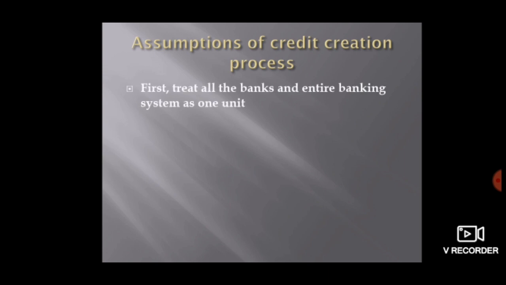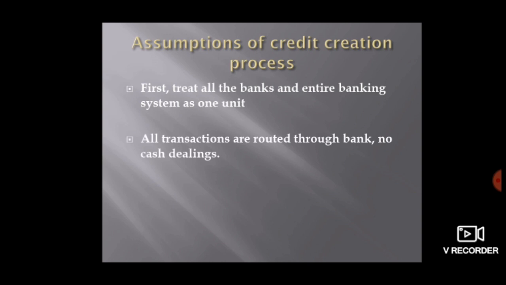Firstly, we are making two assumptions. The first assumption is that all the banking units are treated as one unit, so we call it bank. The second, there are no cash transactions. So whatever payment is to be done, whatever is to be received, everything is routed through the banks. Let's understand through an example.